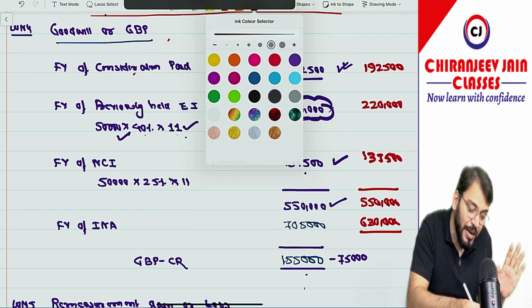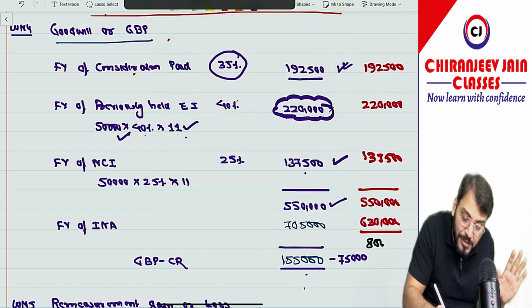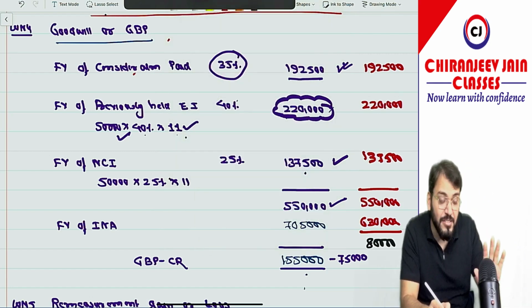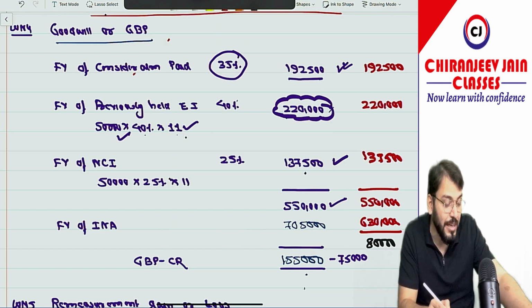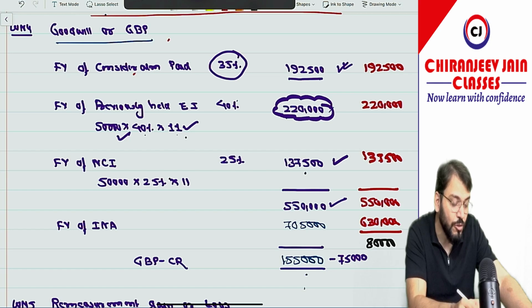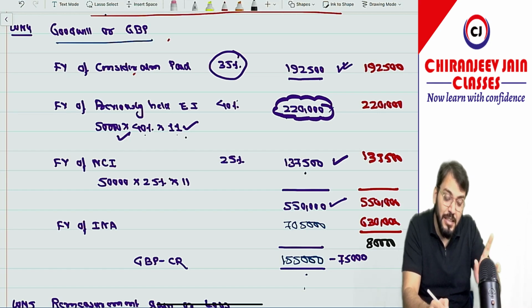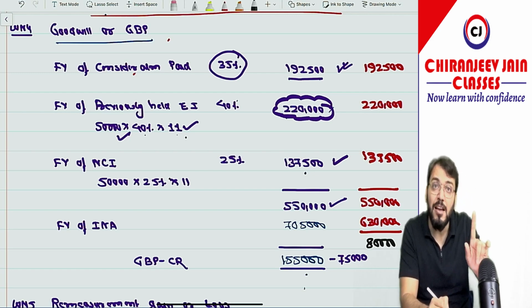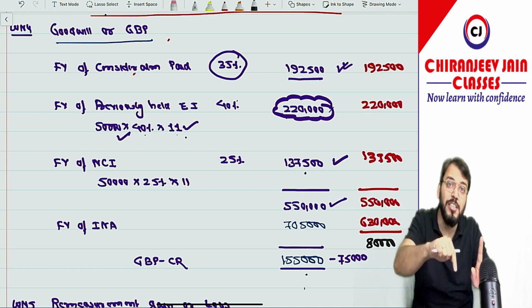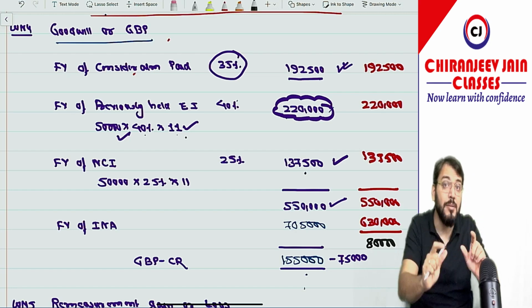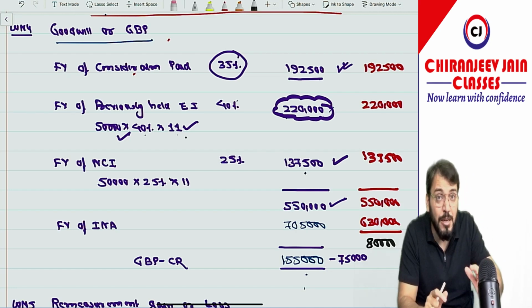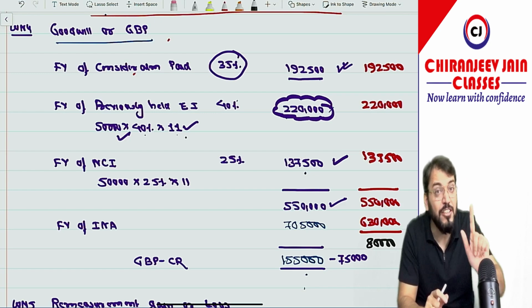Are you able to follow what I am saying? The answer remains the same. My answer is also what? Gain on bargain purchase 80,000. Their answer is also what? Initially they have calculated 1,50,000, but from that goodwill should be deducted. Ultimately the answer remains the same, but the presentation, whatever ICAI presentation they have given, is not correct.